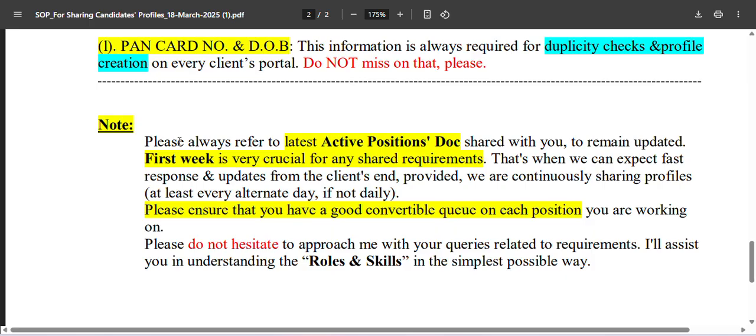Thank you so much, and please go through the SOP doc and SOP videos so that you have a better understanding what is required, what is not, and should not be making any mistakes. This will help me in processing the applications of your candidates on a timely basis. Otherwise, the submission would remain in pending status from my end, because the information would not be complete from your end. So thank you so much, and good luck.